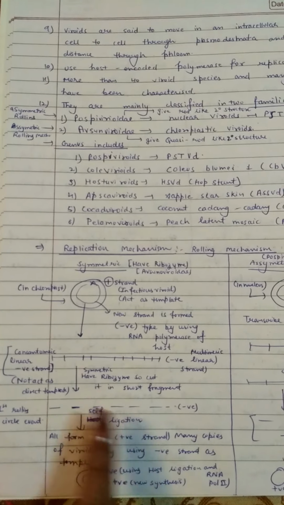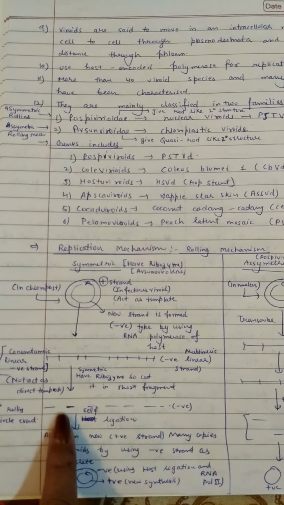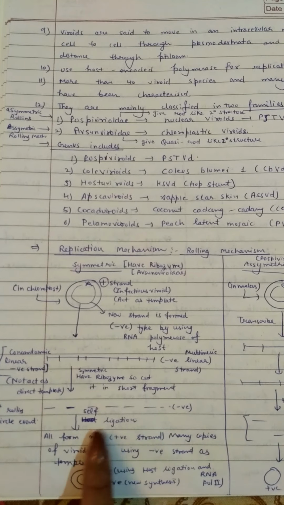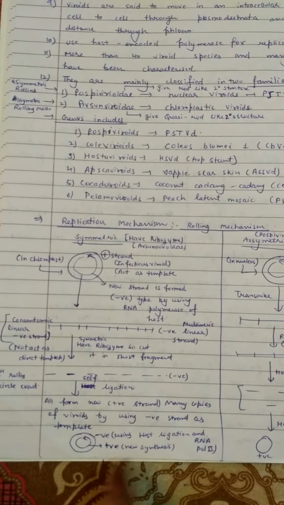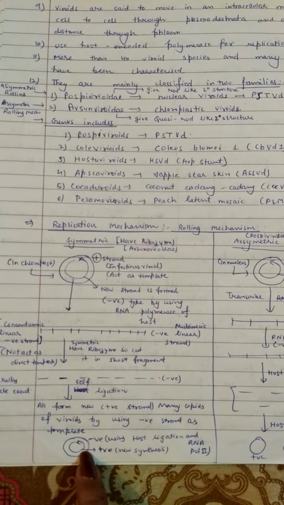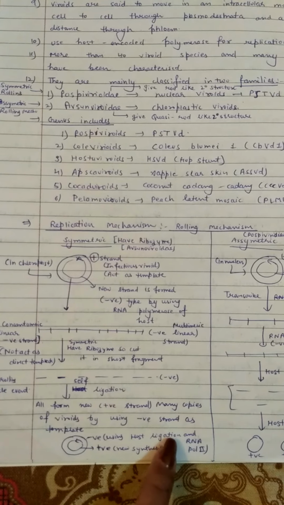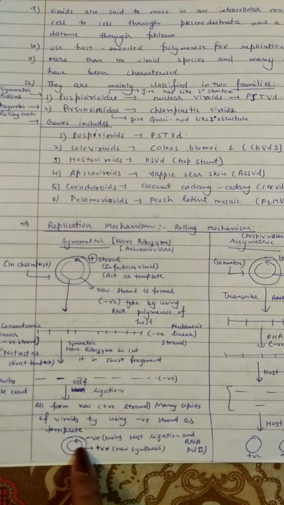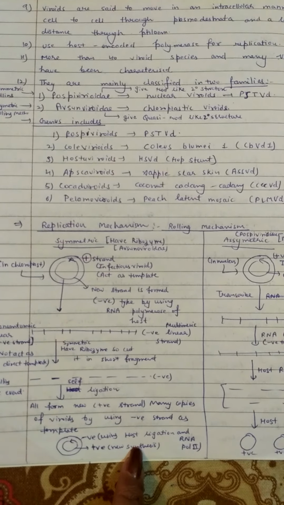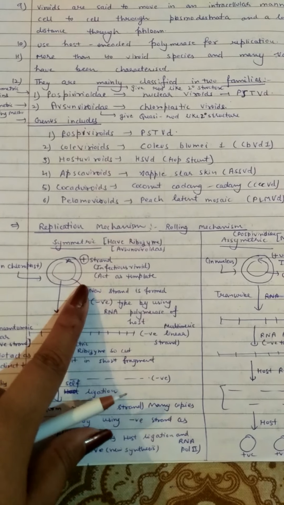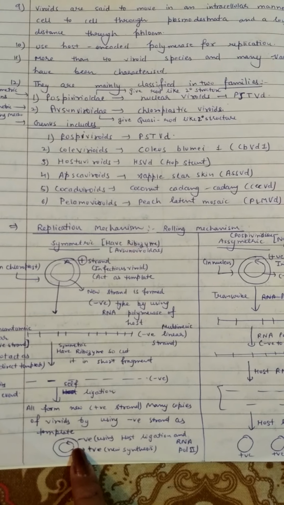What happens next? There is self ligation. The ends of these short fragments become a circle and ligate using the host ligase enzyme, and all these again make a new copy after replication that is of positive strand. Here the outer strand is negative type. Using host ligase and RNA polymerase, they again form a new replicative copy that is positive strand, which is a new synthesis. In the first case, from the positive, a negative strand is formed, and in the second rolling case, from the negative strand, a positive strand is formed.